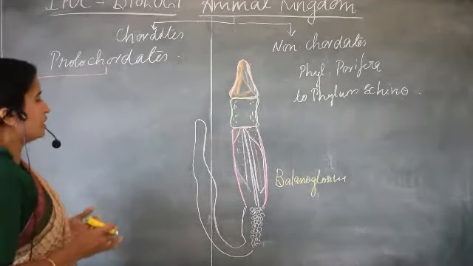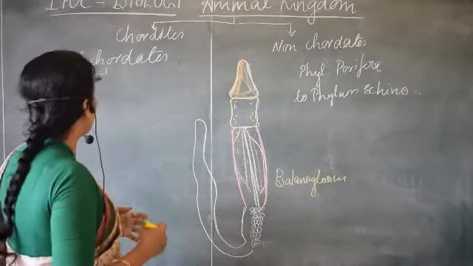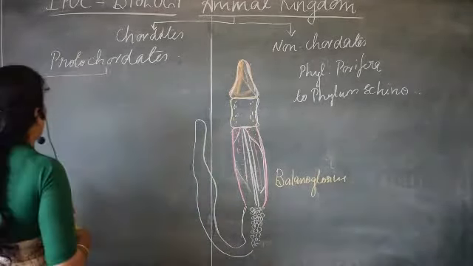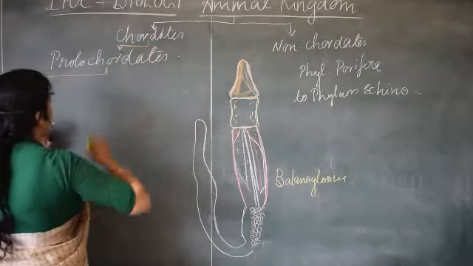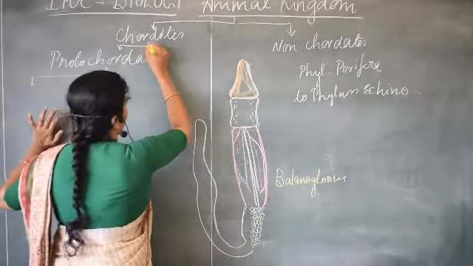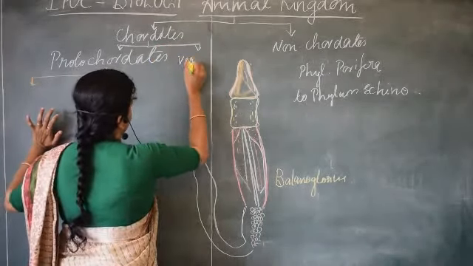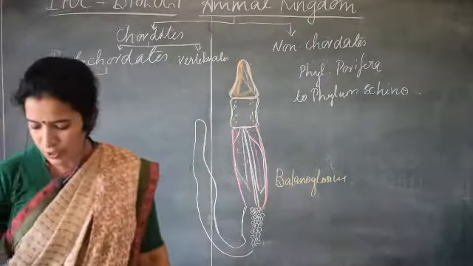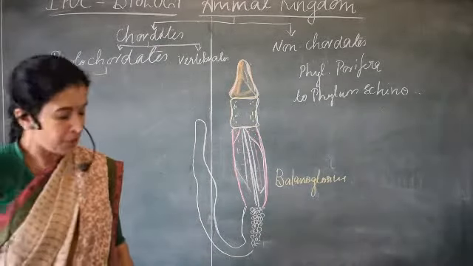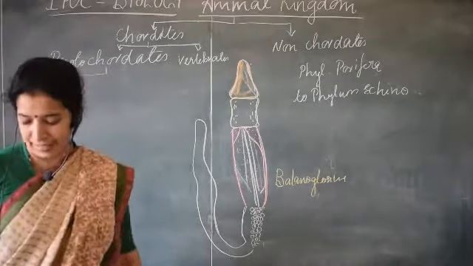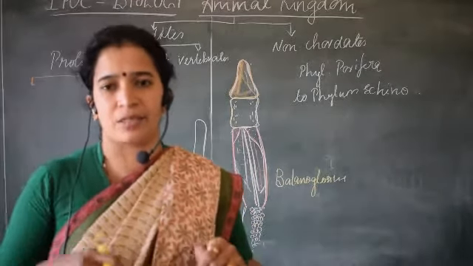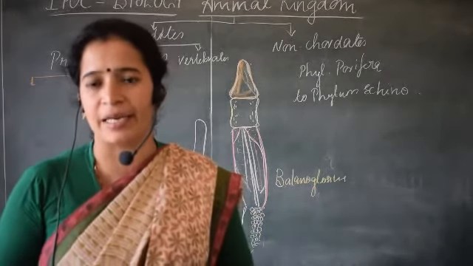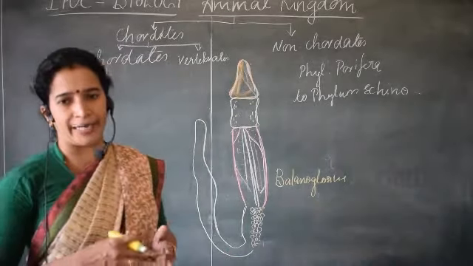So now our concentration is on the phylum chordates. Under this, we can say there are protochordates, and one more is vertebrates. We don't want to go further into this classification, as it may confuse you. So better I'll just tell you that the chordates can be divided into subcategories under the phylum chordata.